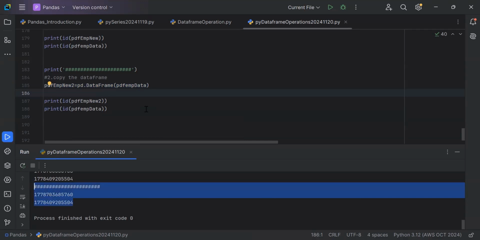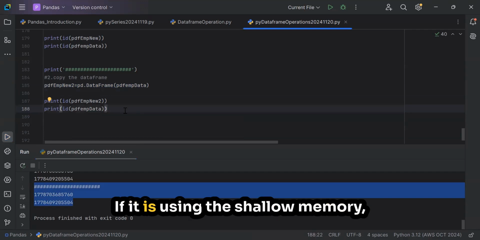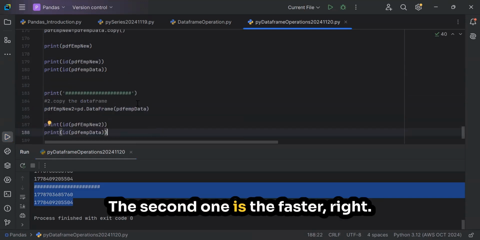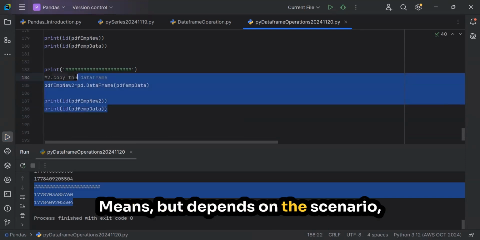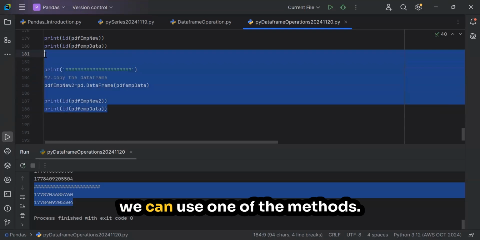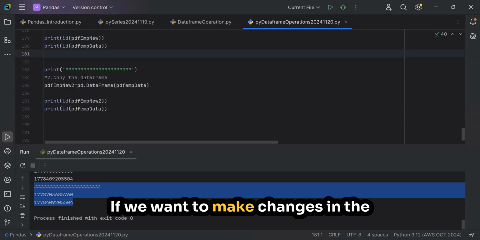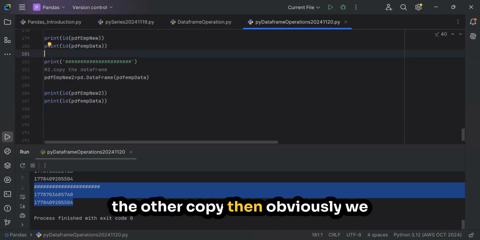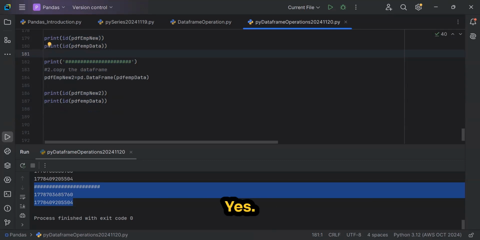Okay, got it, sir. So which one is the optimized way? If it is using the shallow memory, then it will execute faster, right? Yes, the second one is the faster. But it depends on the scenario, depends on the requirement. We can use one of the methods. If we want to make changes in only one copy and should not affect the other copy, then obviously we need to go for the second or third. Correct, agree.